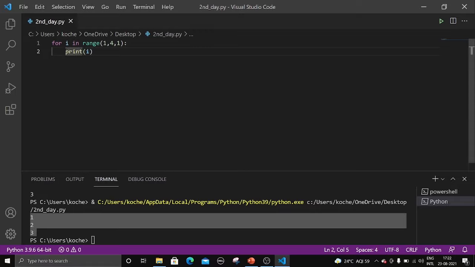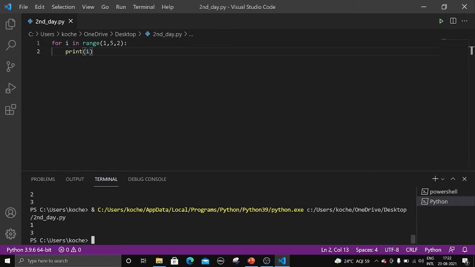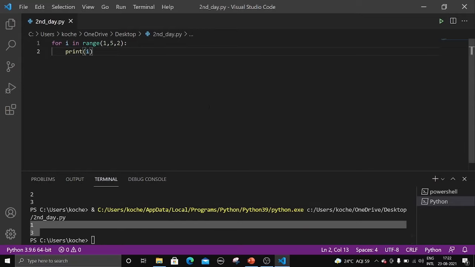And let me show you with another example. 1 comma 5 comma, and let me change the step to 2. Let's see what happens now. Only 1 and 3 are printed. Why only 1 and 3 are printed? See here, we are starting with 1, and here 5 minus 1, n minus 1. What is n minus 1? 4, right? So first I is 1. For I equal to 1, we are printing 1, right?